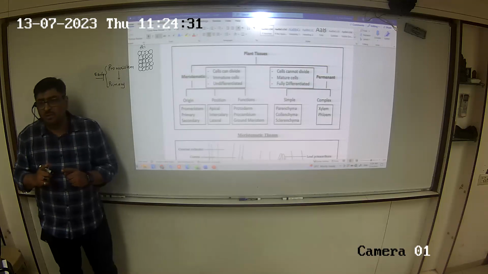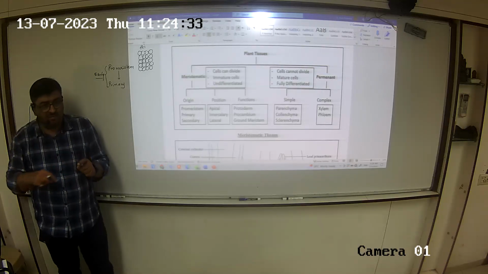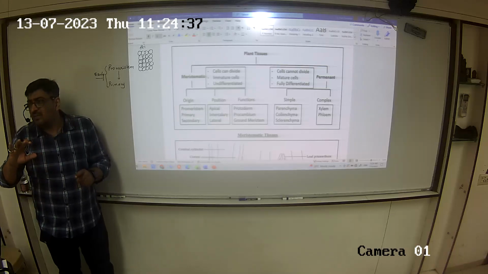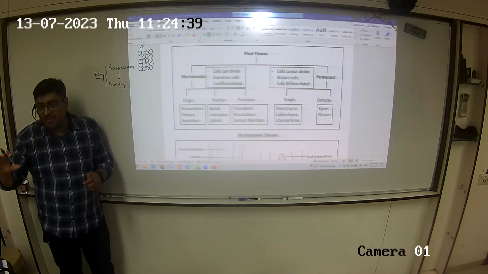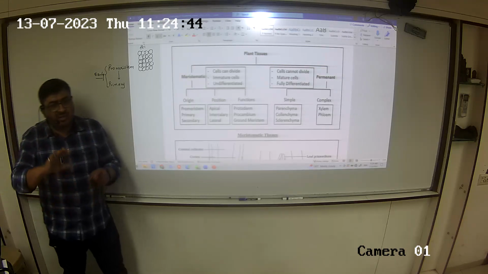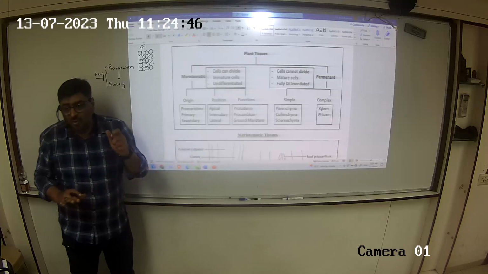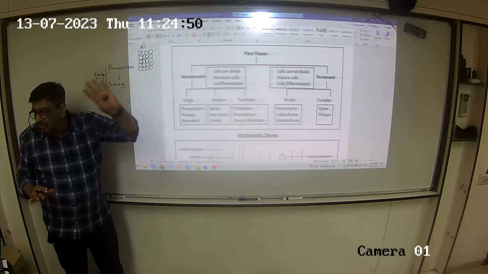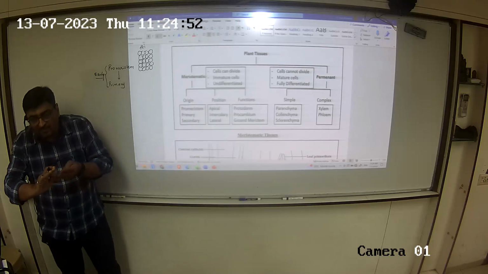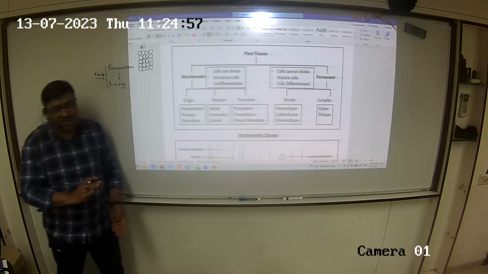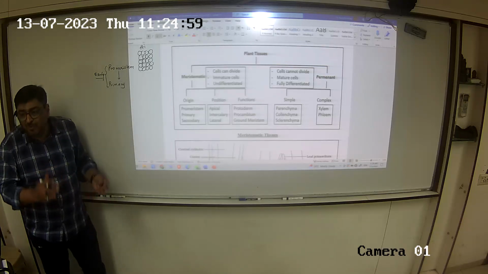In cell division, you will come across that there is a cell cycle. If you have done some basics of cell cycle in school, right now, interphase, prophase, metaphase, anaphase. When we go into a little more detail, you will learn there is a stage which is called G0, resting. So the cell goes into G0 now. It stops dividing. So once it stops dividing, can I put it as meristematic? No. I will put it as permanent.